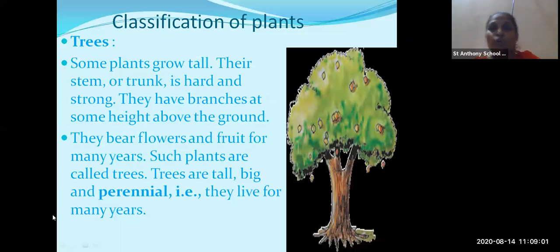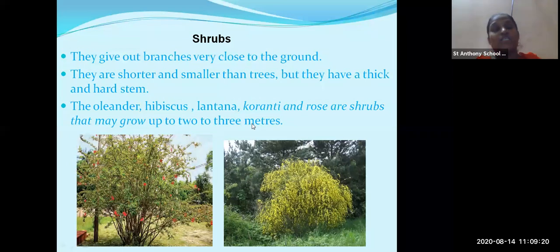So you can see that the trees are tall, big and perennial. Perennial means they can live for many years. According to Carl Linnaeus, this was the first classification of plants. Now the second classification, what it is? Shrub.